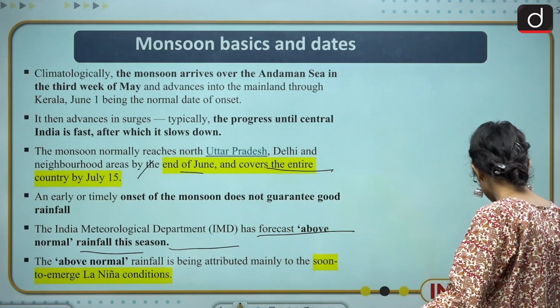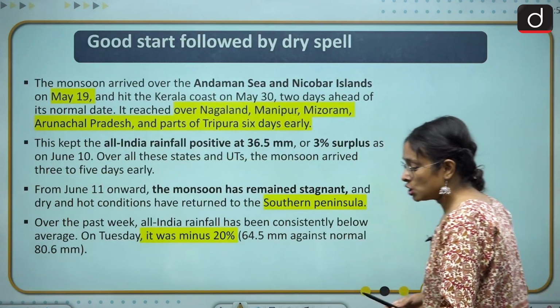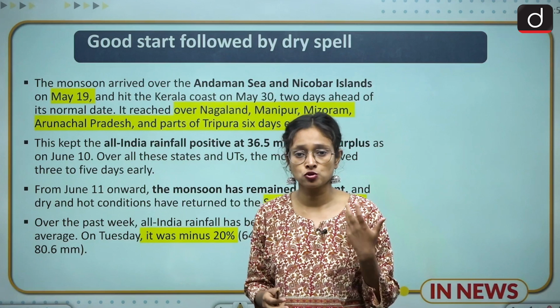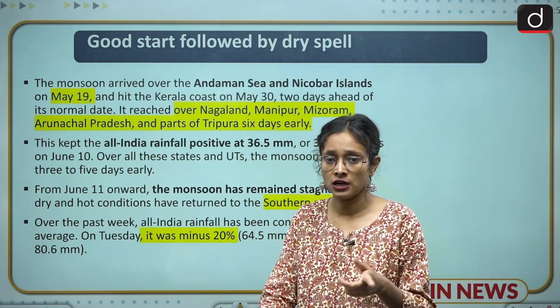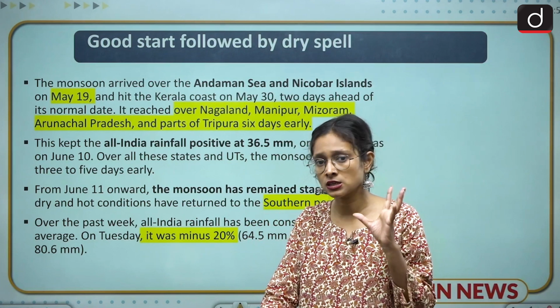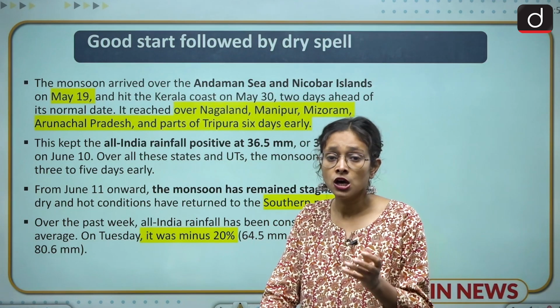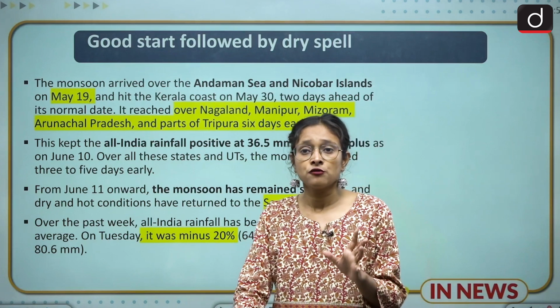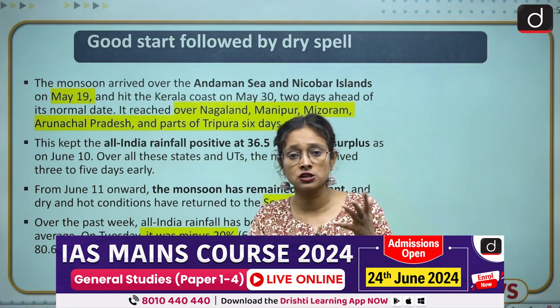Now we come to another one. Another one is about a good start followed by a dry spell. When we talk about whether the monsoon has arrived or not, when we discuss Kerala and Andaman and Nicobar, it has arrived on time, and in some parts even earlier. So it had a good start, and from Kerala and from Andaman and Nicobar, it traveled throughout the country,